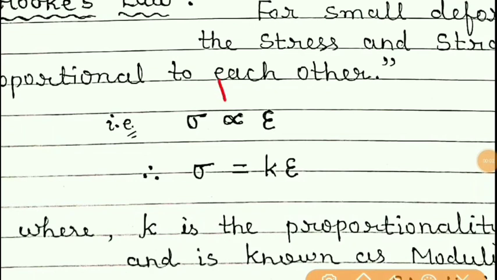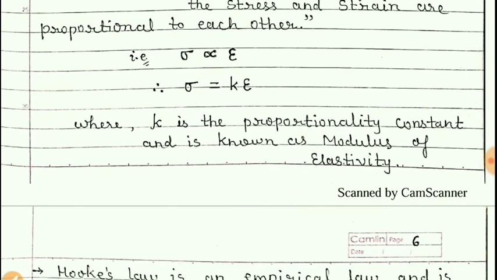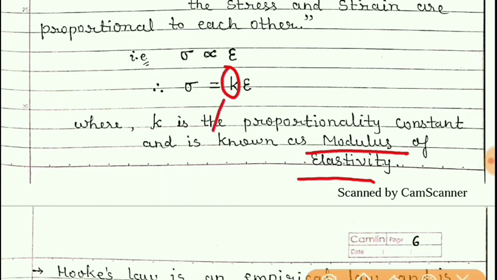Now, if this proportionality sign is removed, we have to put some constant. So here K is a constant of proportionality and it is known as modulus of elasticity. Means this K depends on the elastic property of the material of a body.